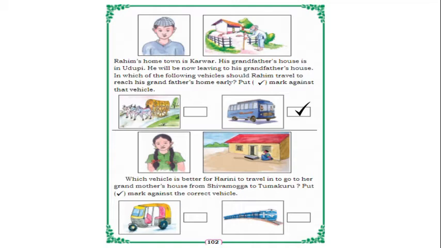So Shivamogga to Tumkur, about 200 kilometers is there, maybe, if I'm not wrong. So how will she go? Which vehicle is correct for her children? Can she go by auto? No. By train? Yes, she can go by train, children, because it's a little far. It is a far way from Shivamogga to Tumkur, so better she goes by train. Yes. So these are examples of fast moving and slow moving vehicles.